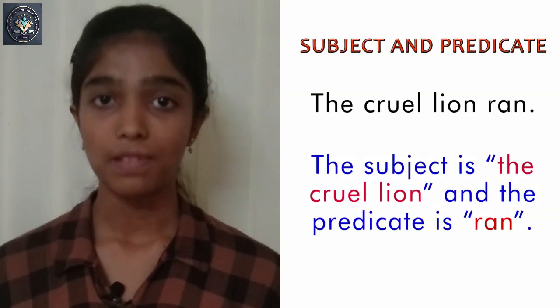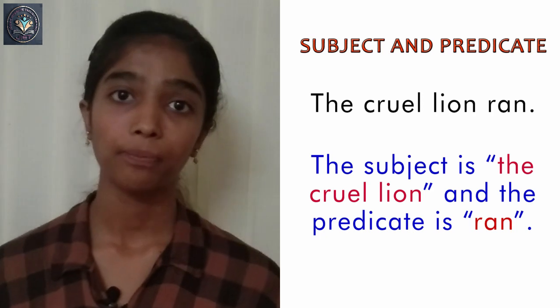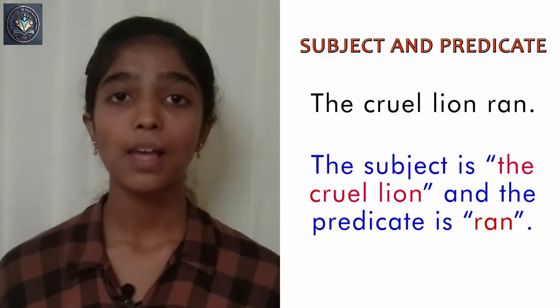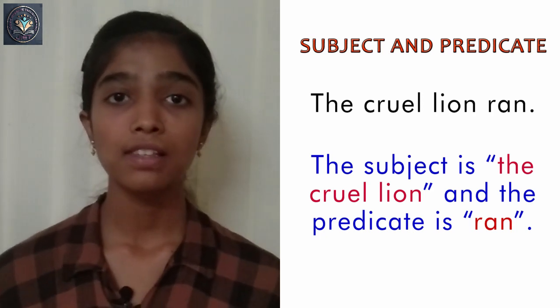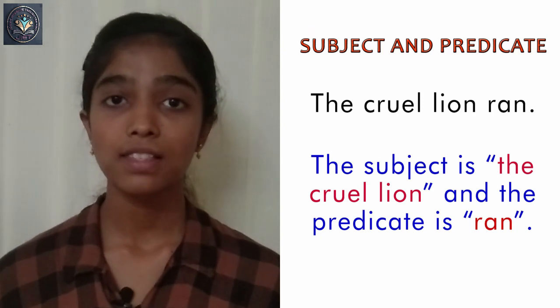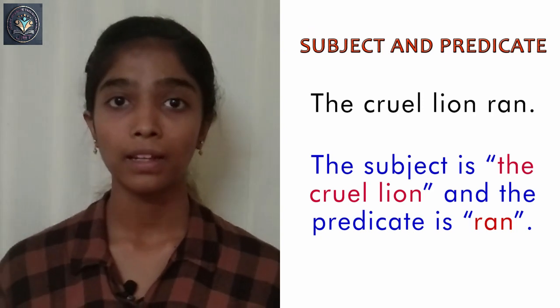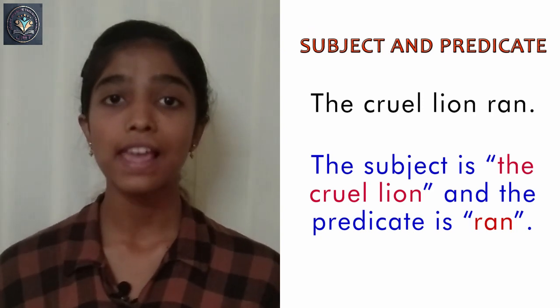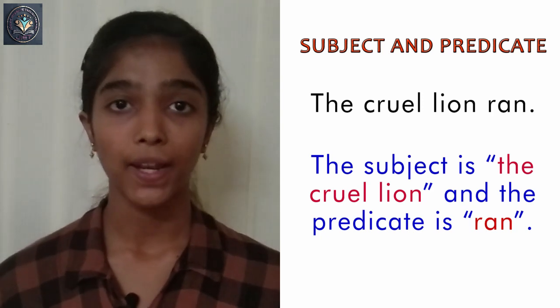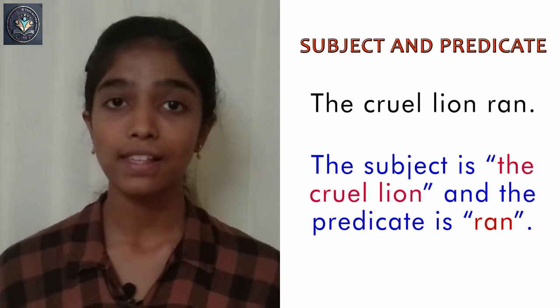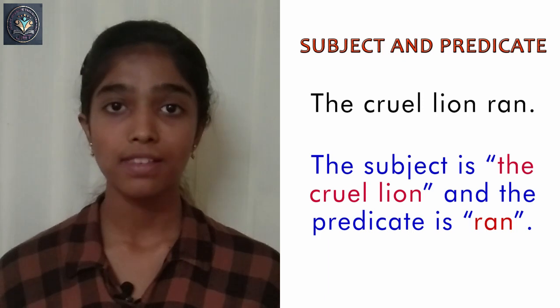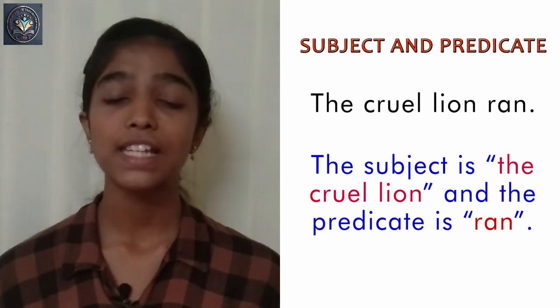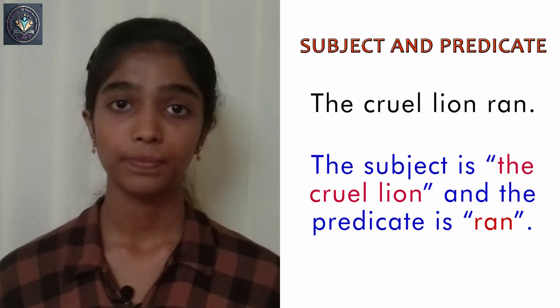Look at the examples. The cruel lion ran. The cruel lion is the subject of the sentence because the sentence is telling something about the cruel lion. And what is it telling? It says that the cruel lion ran. So, in this example, the subject is the cruel lion and the predicate is ran.